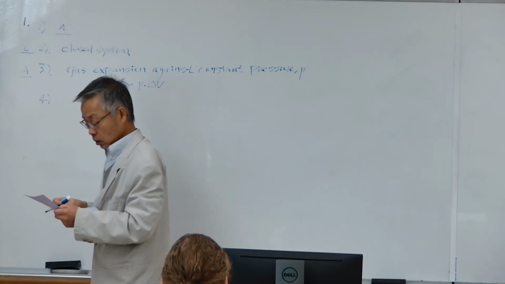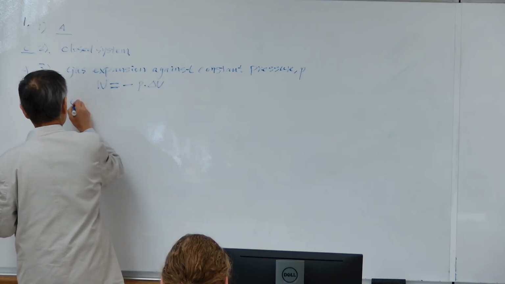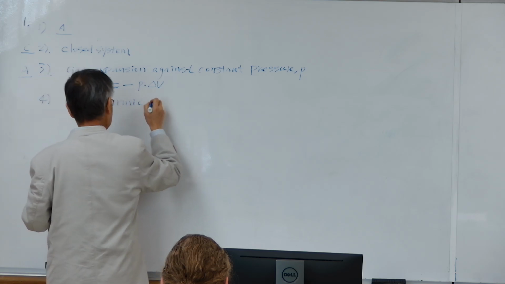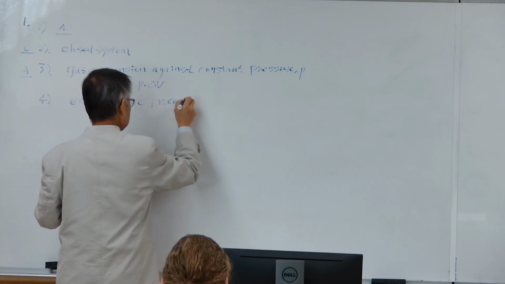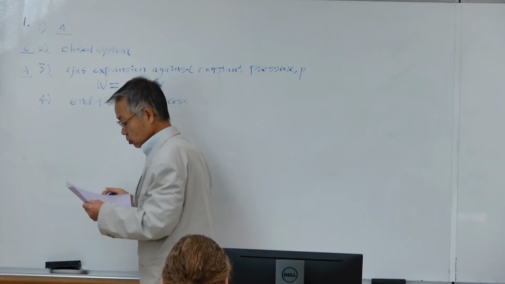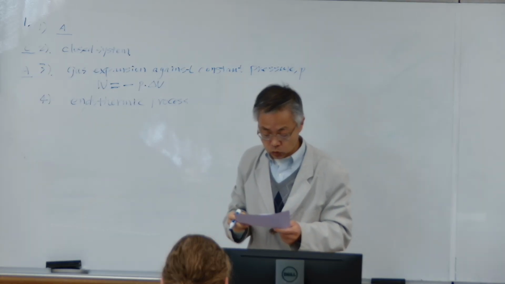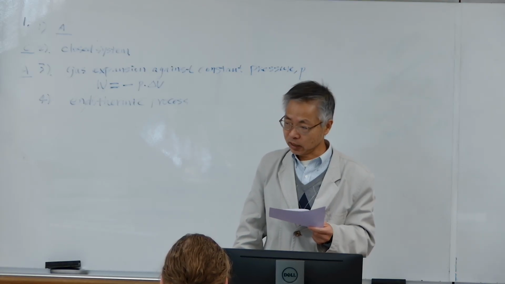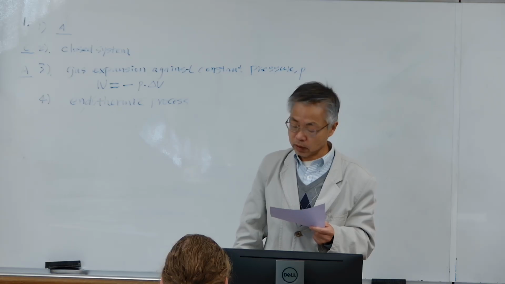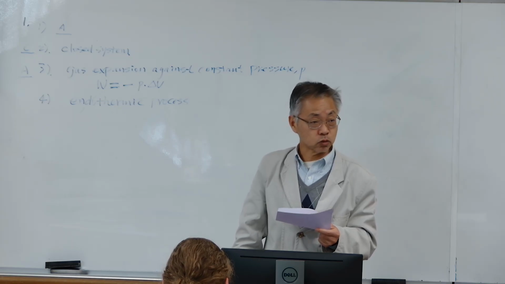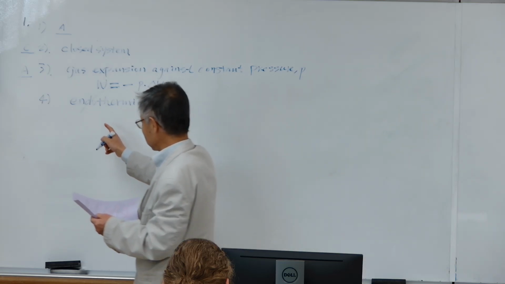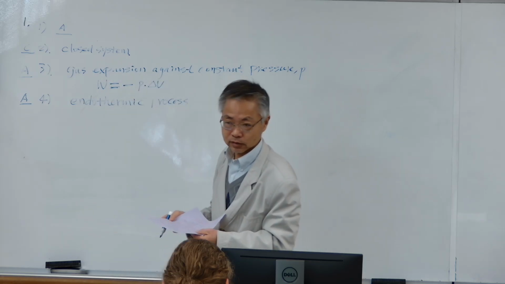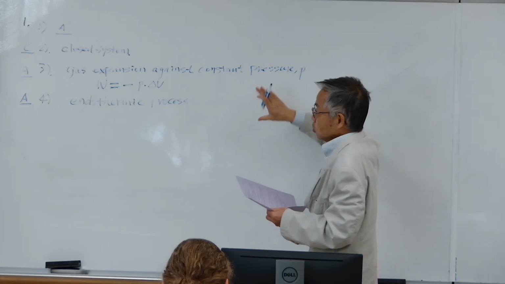Question 4. Endothermic process. Endothermic process, heat is absorbed by the system. Is this correct? Yes. Endothermic process, heat absorbed by the system. If exothermic, heat is released. So this is true. So you choose A. Okay, you're okay for these 4 multiple choice questions.